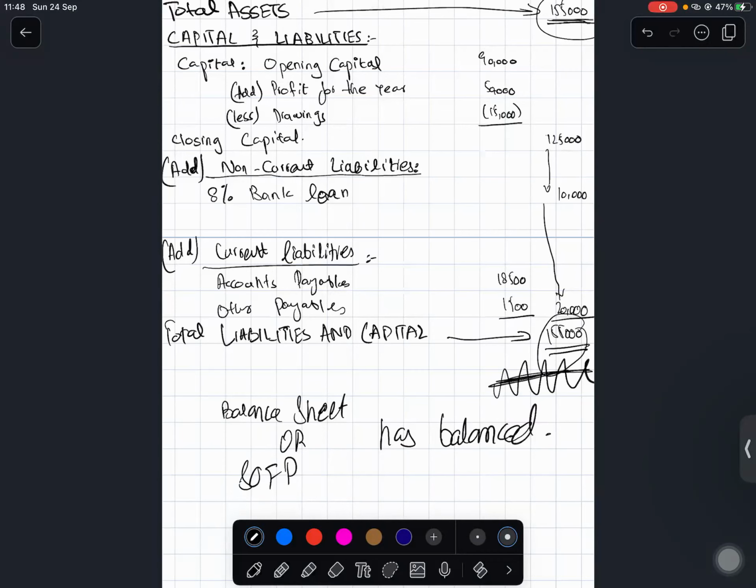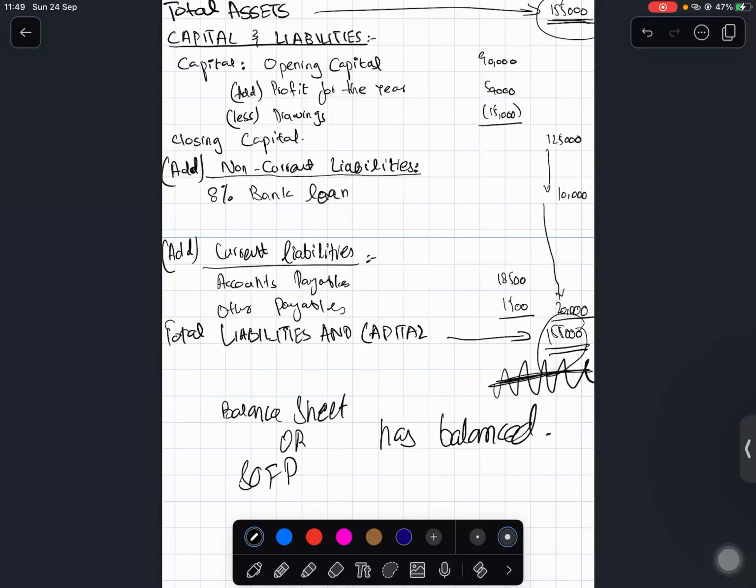Amount due by customers, current assets. Okay, and amount due to suppliers, current liability. Yes, those are basically your accounts payable, and amounts due from customers are accounts receivable. Good. Next. Rent outstanding is a current liability because rent has to be paid within the accounting period. Outstanding means rent which you have not paid, so you are liable to pay it, so that would be a current liability. Good.